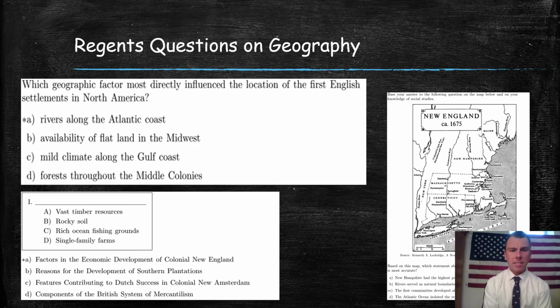If we look at that second question there: vast timber resources, rocky soil, rich ocean, single family farms. Those are all things that we find in the New England colonies, guys, and we just talked about that in the video. Then looking at the image on the right there, understanding those images is going to be a big part of the Regents exam come June: looking at these maps, these stimulus-based questions, and being able to decipher information from those. Those are just a few possible questions that you may see on geography. So you got to really know those.